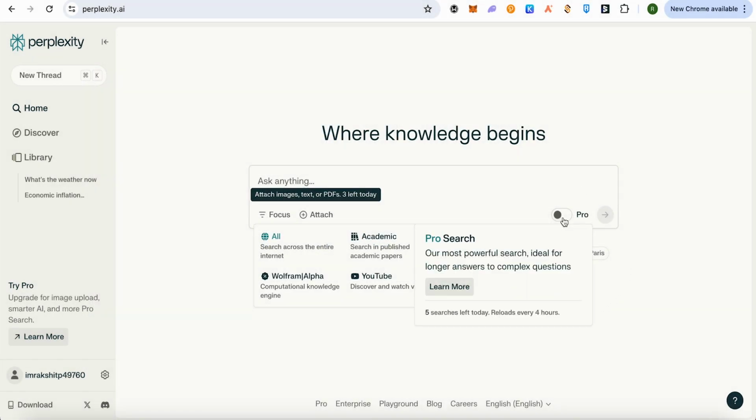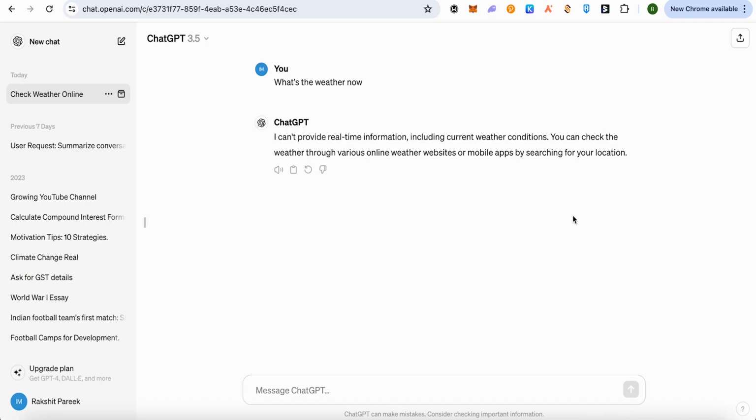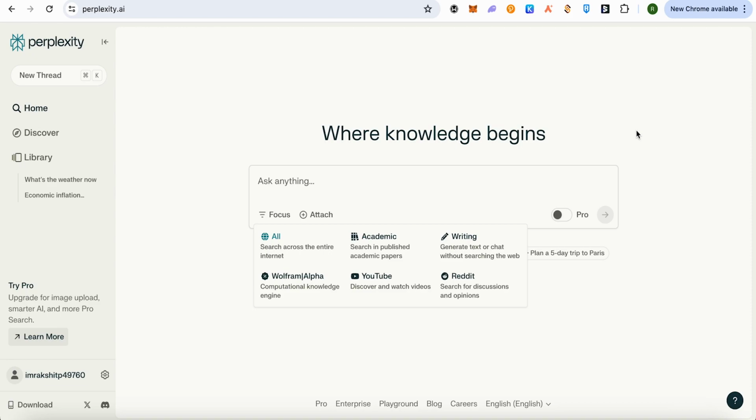Also, you can turn the Pro Search mode on and you can search for complex questions, ask follow-up questions and get better with your queries and get the best results out of it. But when it comes to ChatGPT, it all depends on how you ask and how you are going to mold your queries so you get the best results. So it all depends on your skills of prompt engineering or prompt formation. You would be getting the answers, but on Perplexity, you would get better results even with a little less skill when it comes to prompts.